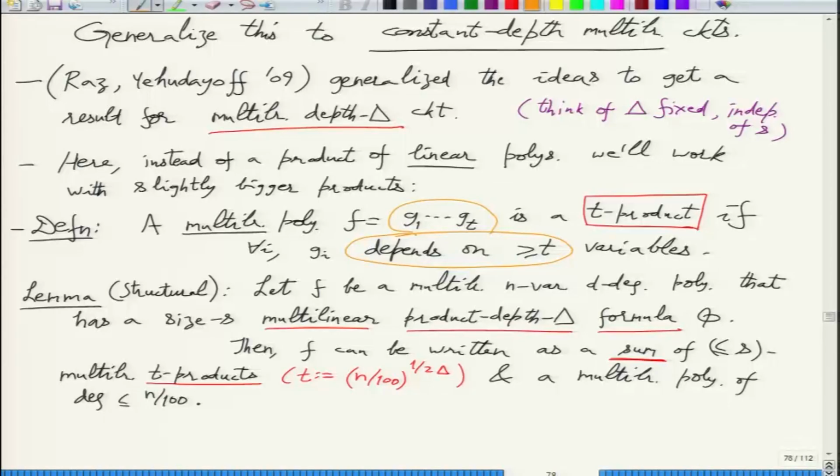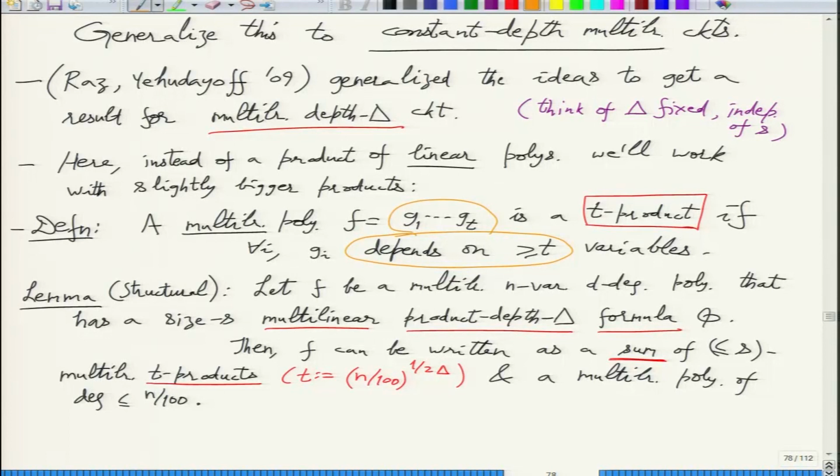Stuff could cancel, right? No, it's just a product. G1 as a polynomial is just a sum of monomials, and every monomial has to be a multilinear monomial. Otherwise, you cannot cancel it. In a product, how can you cancel a non-multilinear monomial? It will survive.